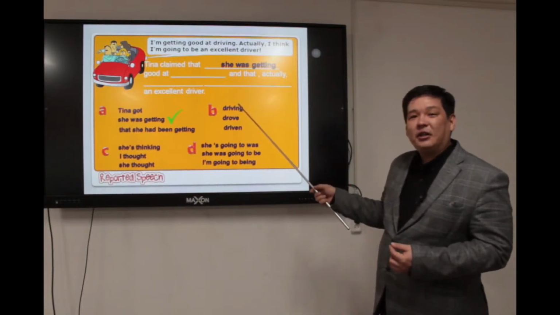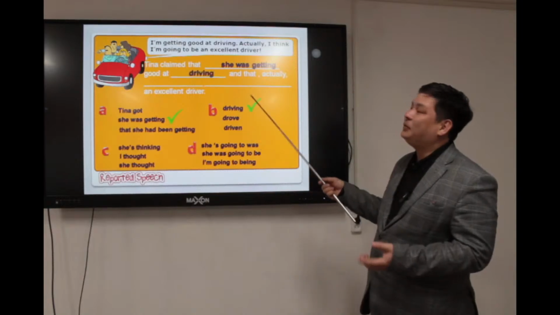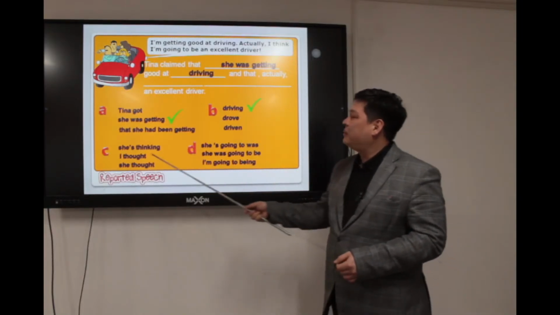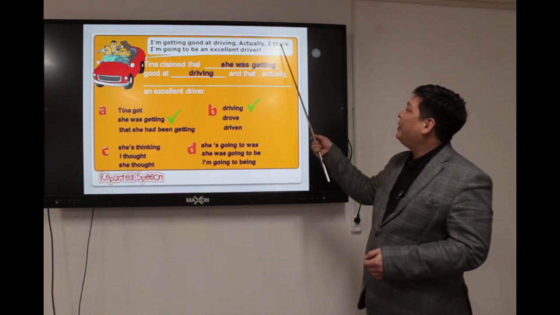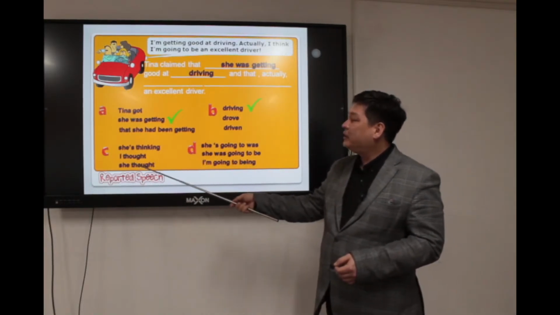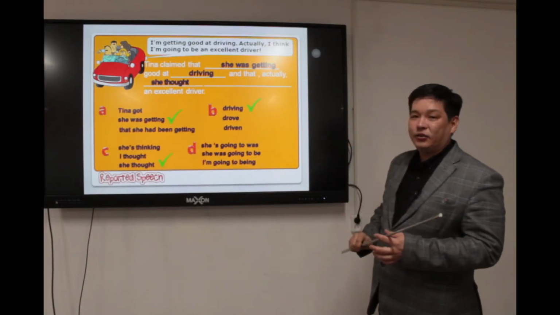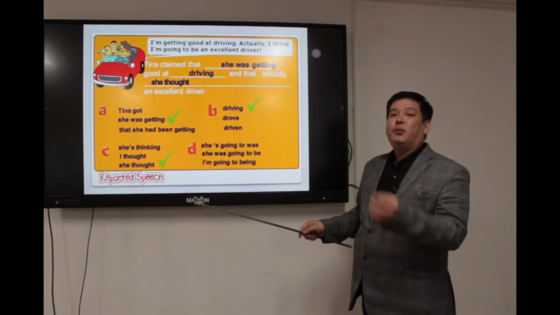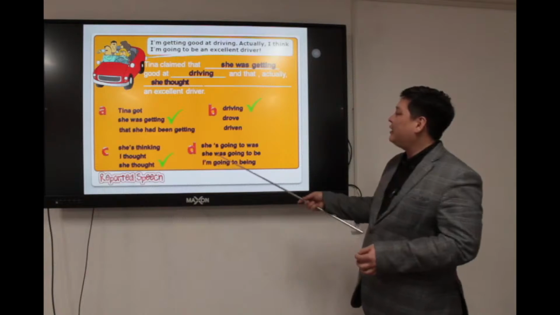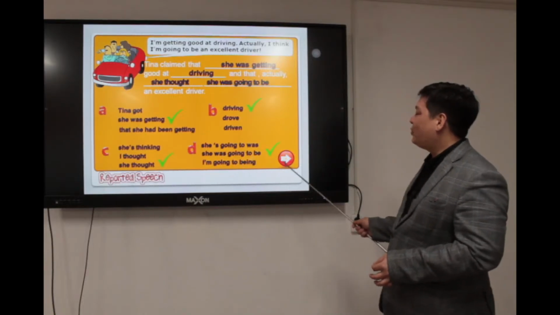And the next, good at. Do we change a verb with the -ing suffix? Driving? No. And that actually, she's thinking, I thought, she thought. I think will be she thought. Then I'm going to be an excellent driver will be I... We have to change the personal pronoun to she: she was going to be an excellent driver.